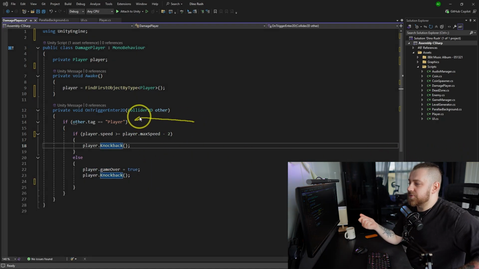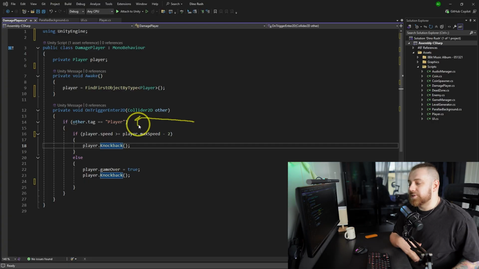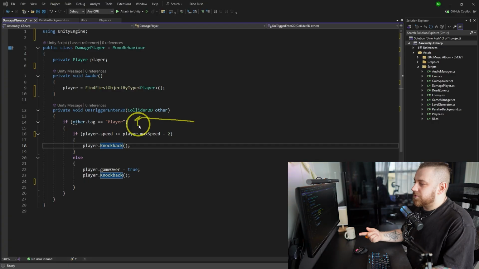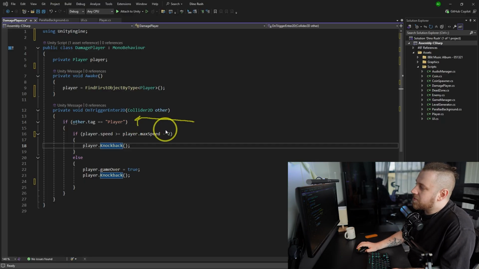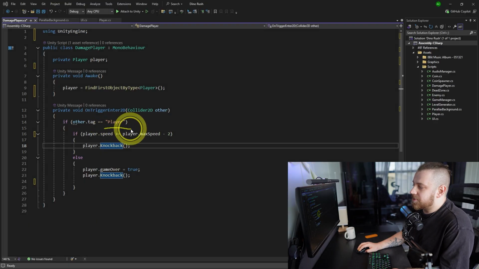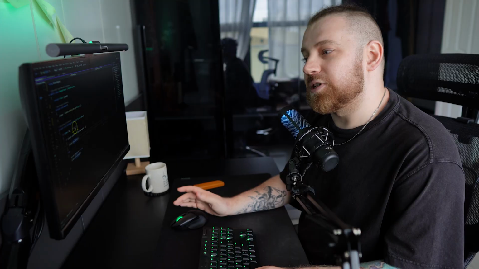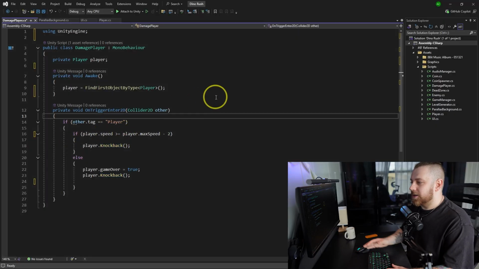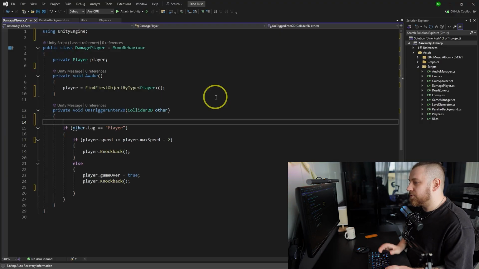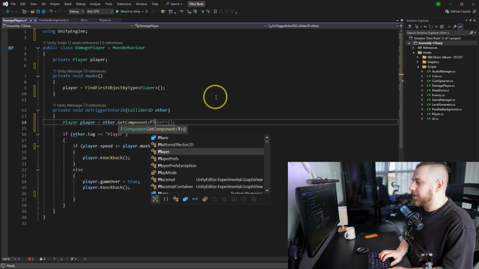So using tags is fine, and I see many people do that in their tutorials or projects, but personally, I am not a big fan of that. First of all, you cannot put more than one tag on the game object, which sets a limit for you. Second thing is, again, it's very easy to make a mistake with a string, which happens a lot to my students, and I have to deal with that in the Q&A section lots of times. That's why I prefer to do something else. You could use layer mask, but that sometimes can be confusing for beginners. So instead I do player equals to other get component of a player, like that.